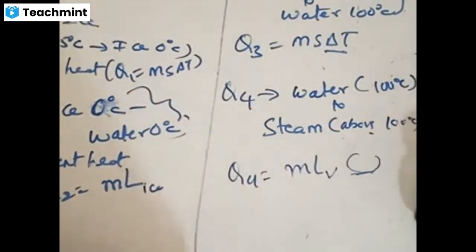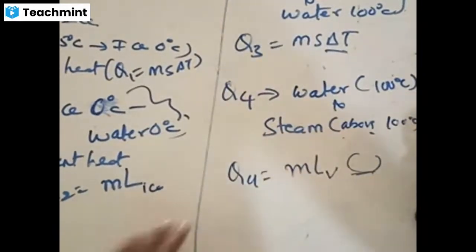What is happening? Supplied heat is doing two things. Either the supplied heat could be in the form of specific heat, or in the form of latent heat. As a physics student, you should know when we call it specific heat and when we call it latent heat. I'm recapping. When the supplied heat results in a change of temperature while keeping the state the same, that is called specific heat.